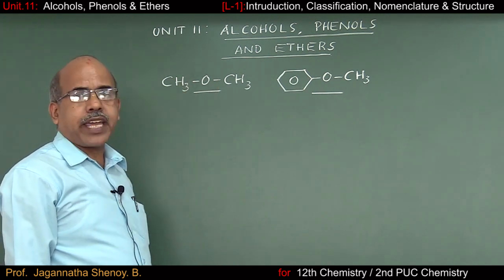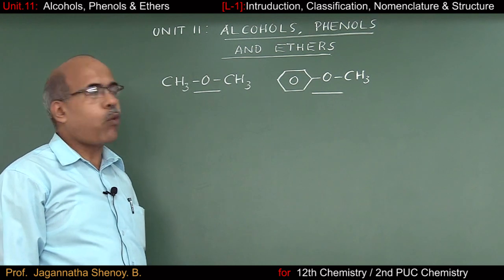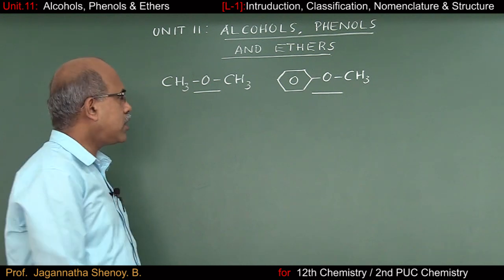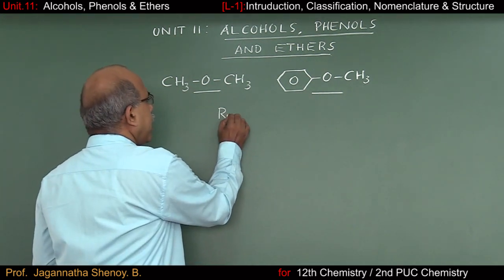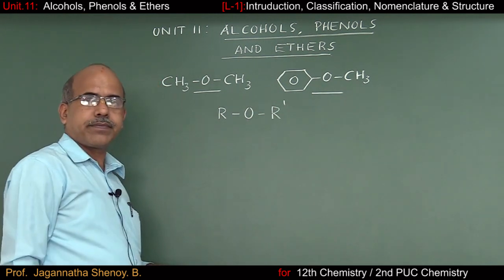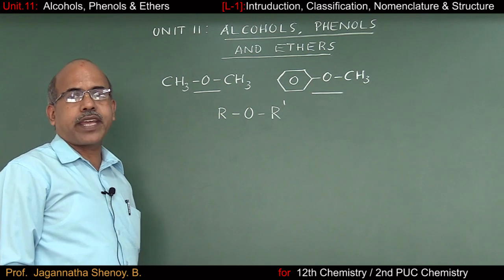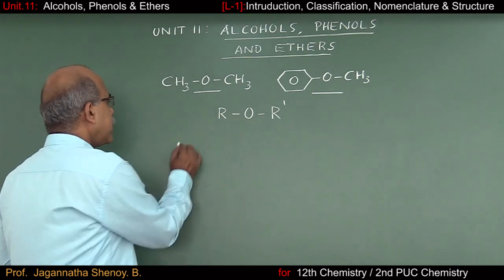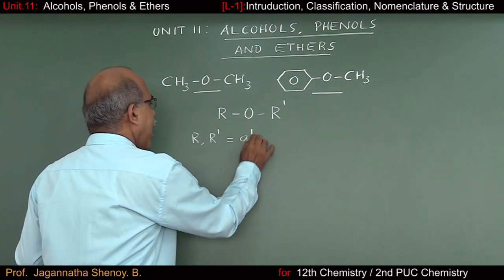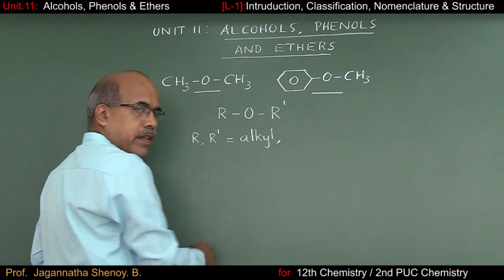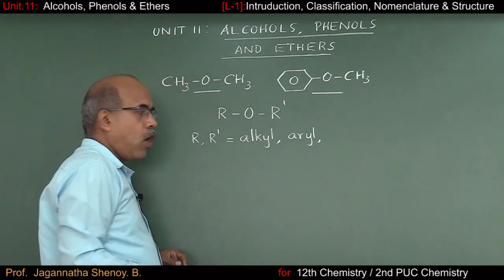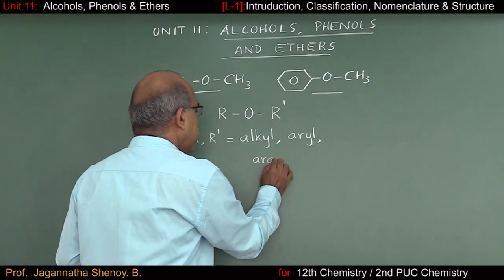So from this we can define ethers. In what way can we define ethers? These are a class of organic compounds which are represented by the general formula R-O-R', and I should specify what R and R' can be. Here R and R' can be an alkyl group, an aryl group, or they can also be an aralkyl group.